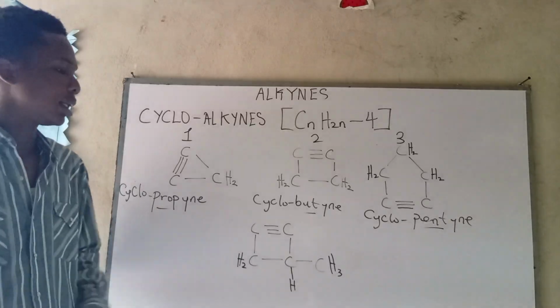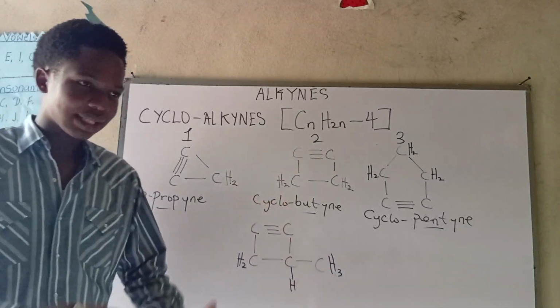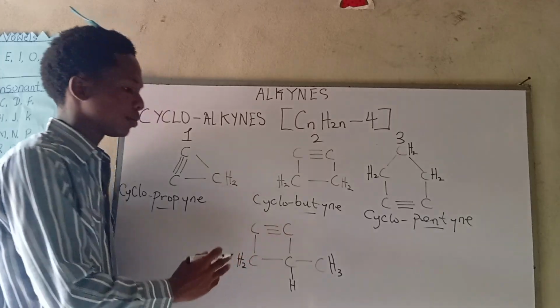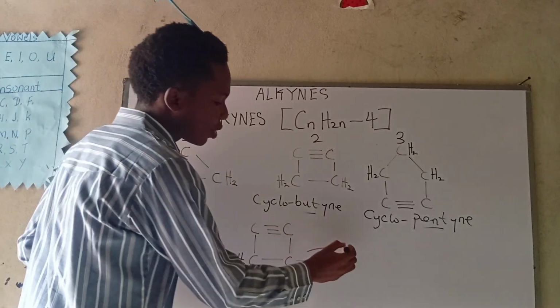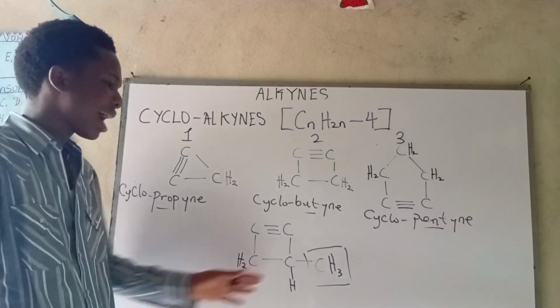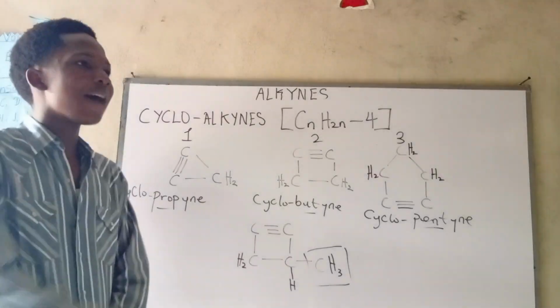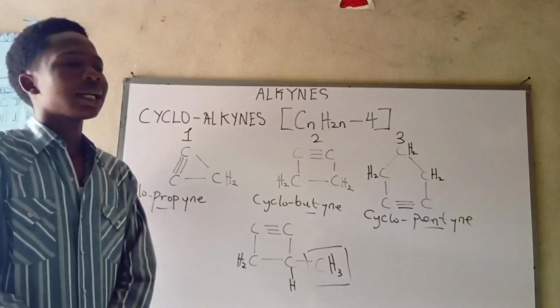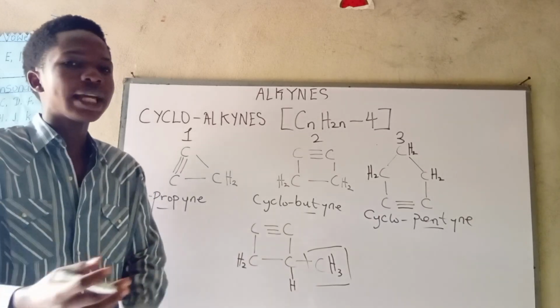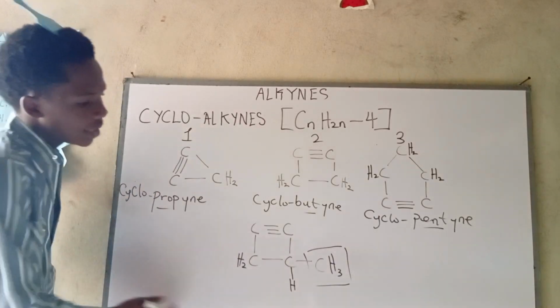Now this is where it gets a little bit fun, but it's actually easy. After getting our cyclo, remember when they are joined together, it's called the cyclo. What do we now call this guy? Obviously, he will be called a substituent. Unlike when we have a straight carbon, where any branch can be considered a substituent depending on whether it's the longest chain or not, here this guy is a substituent.